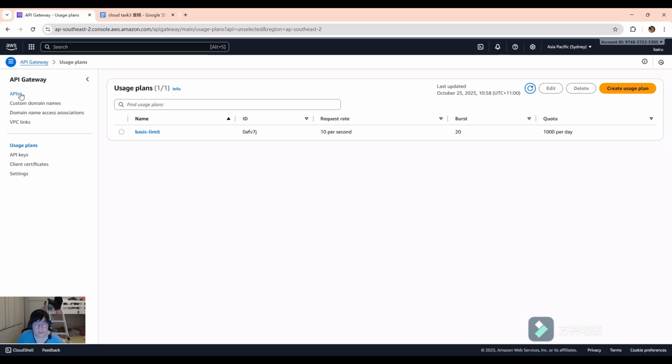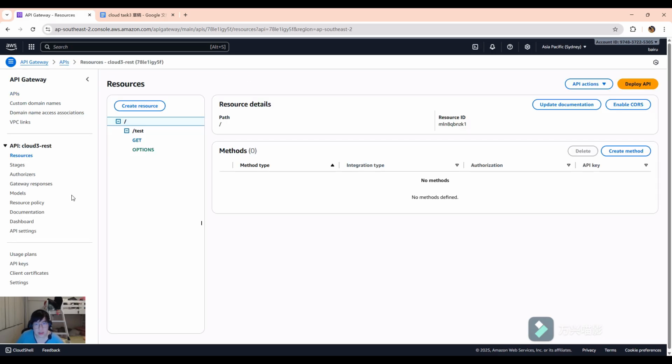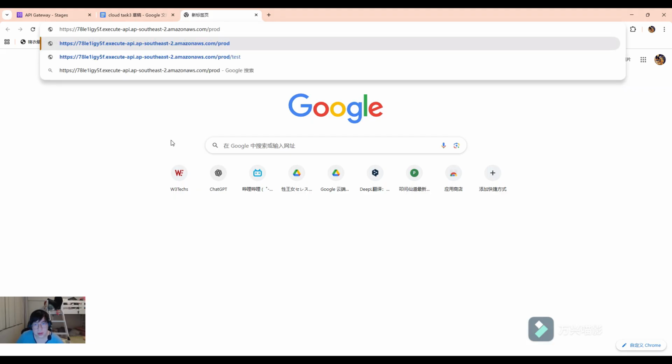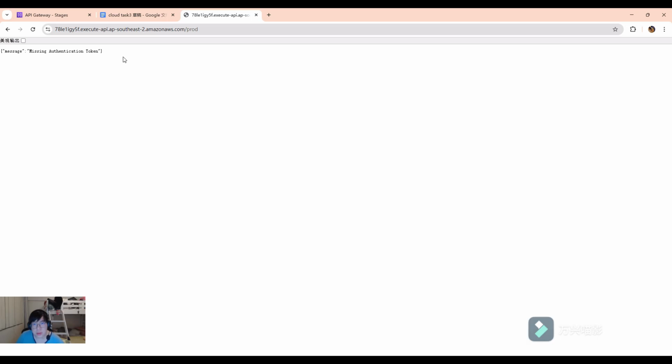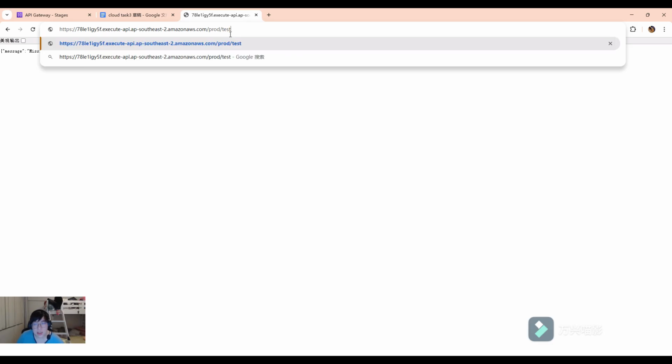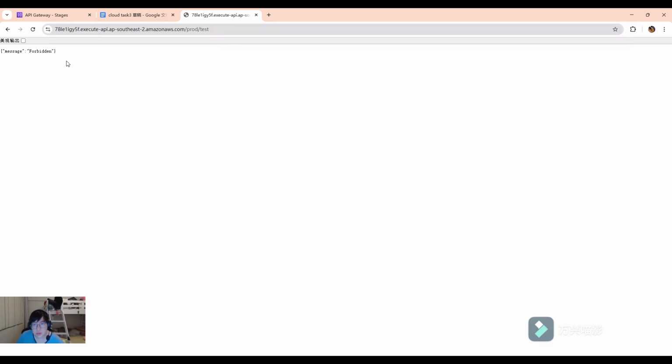And now after we create that, we go inside the API, and we can see a link in here. And we go to the link. It will show missing, which is not what we want to see. So if we want to correctly access the link, we need to add a slash test, which is showing forbidden.